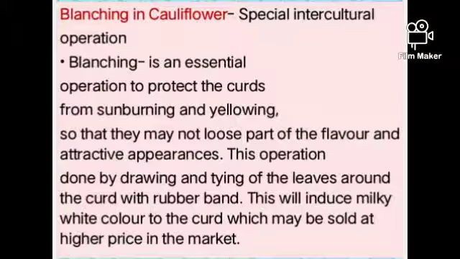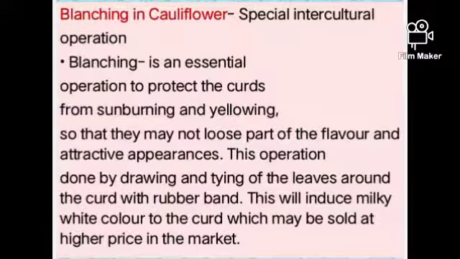This induces a milky white color. We maintain the milky white color of the curd so that it may be sold at a higher price in the market. That is why blanching is essential in cauliflower to protect the curd from sunburning and yellowing.